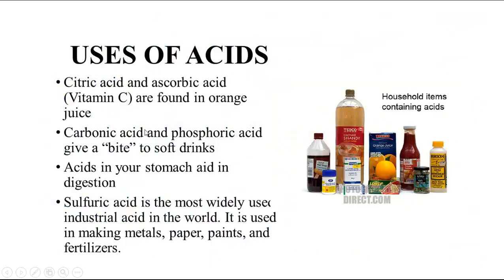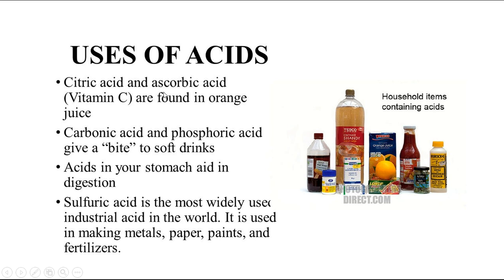Next one, here you see some uses of acids. So what are the uses of acids? Here you can see citric acid and ascorbic acid, that is vitamin C, are found in orange juice. These acids are very advantageous for our body, and they are already present in orange. So which acids are present in orange?